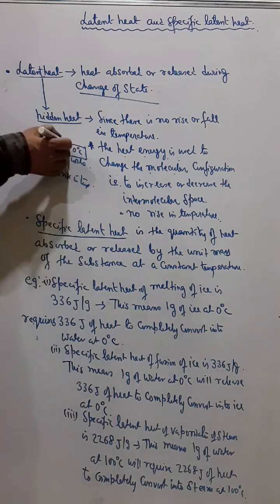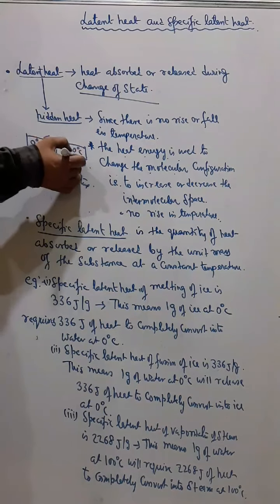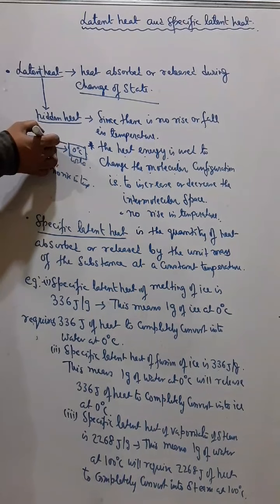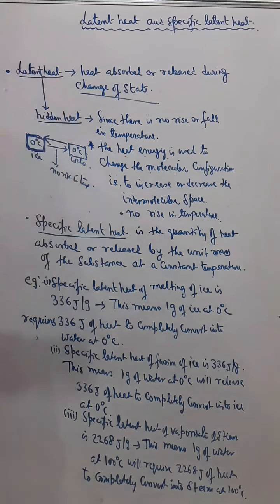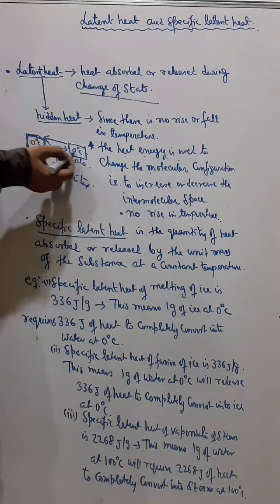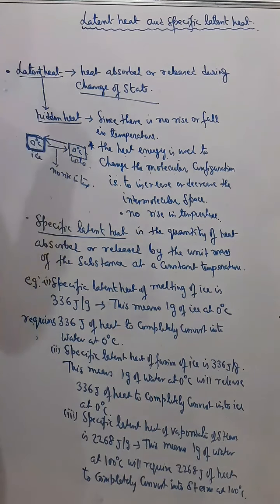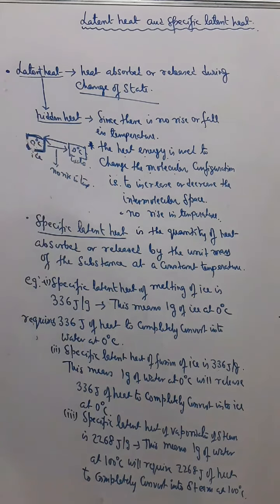And again, if I cool this water, 0 degree Celsius water, then it will change into ice at 0 degree Celsius, and in that case also there will be no fall in temperature. So that means I can say that ice changes into water at 0 degree Celsius and water changes into ice also at 0 degree Celsius. So during this change of state, there is no rise or fall in temperature, and this is called latent heat.